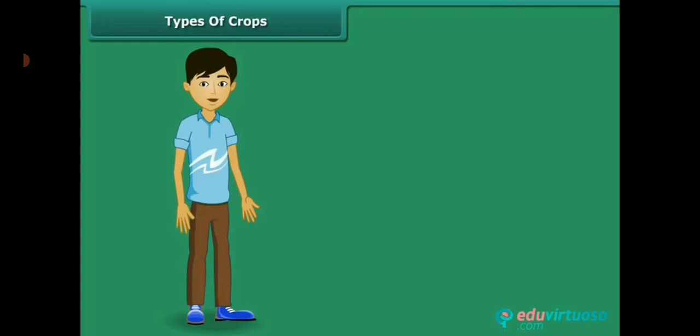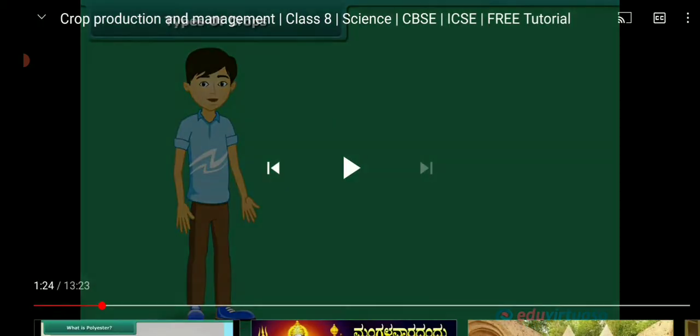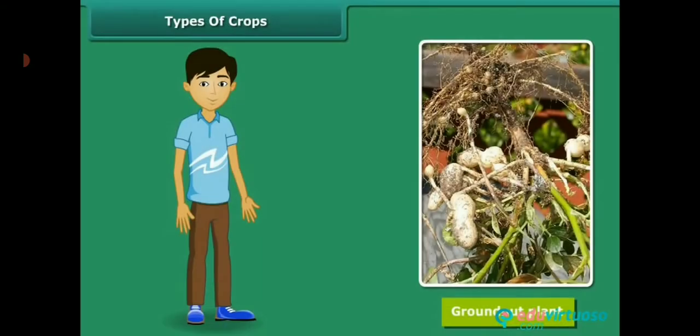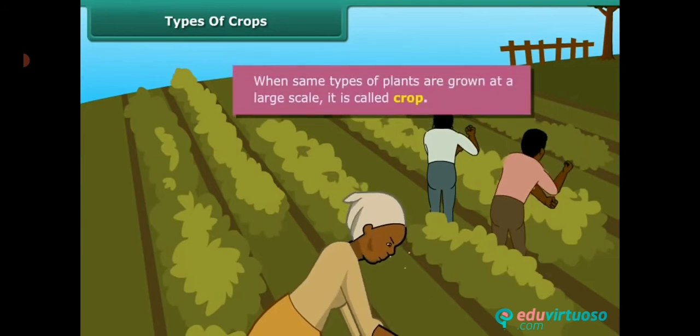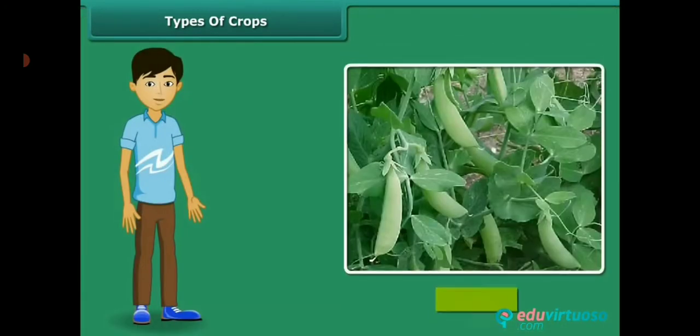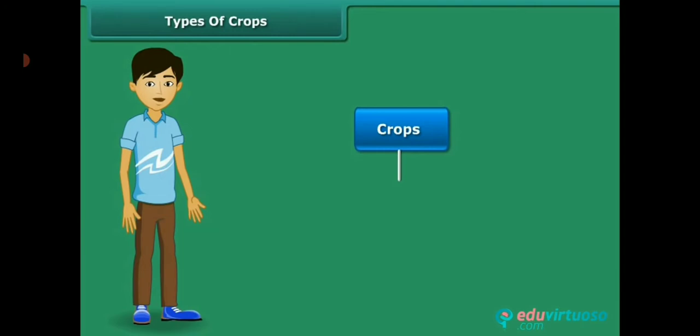Let us see what is the meaning of crop. When plants of the same kind are cultivated at one place on a large scale, it is called a crop. For example, a crop of wheat means that all the plants grown in a field are wheat. You already know that crops are of different types like cereals, vegetables and fruits. These can be classified on the basis of the season in which they grow.